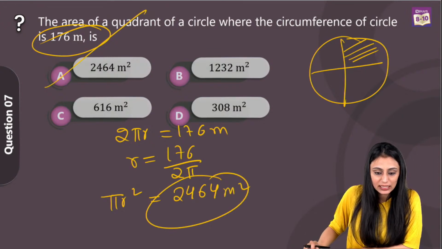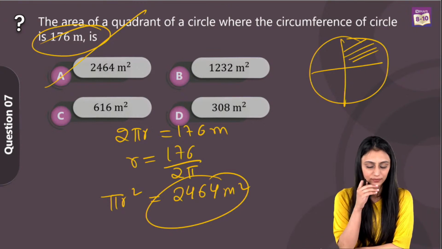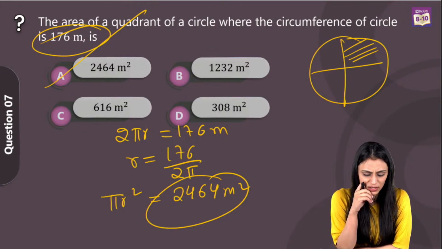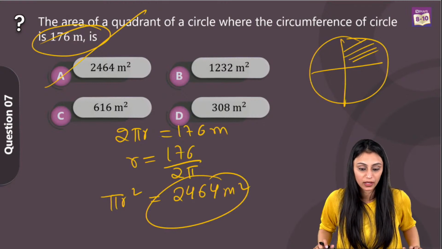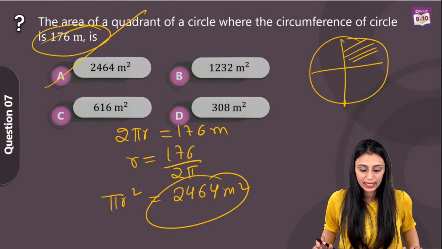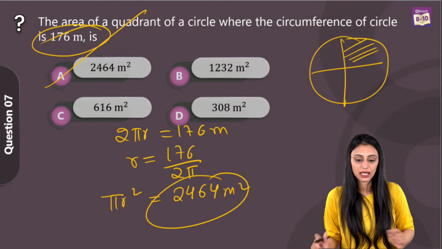Quickly, what is the answer for question number 7? Some are saying it's option C, some are saying it's D. No, the right answer is option A, that's 2464 meters square. Yes, Divya, absolutely. A is the right answer for this question. Yes, Glory.